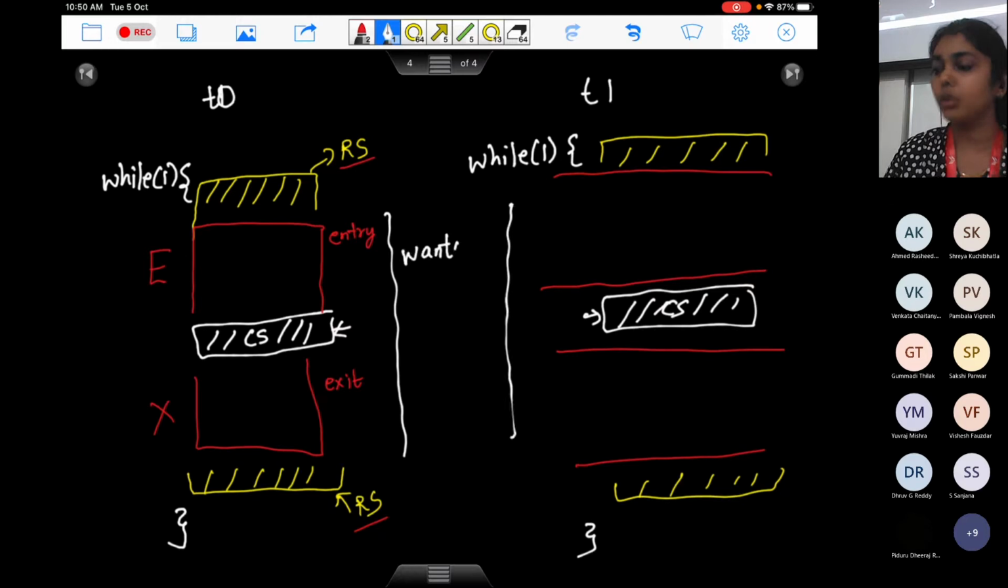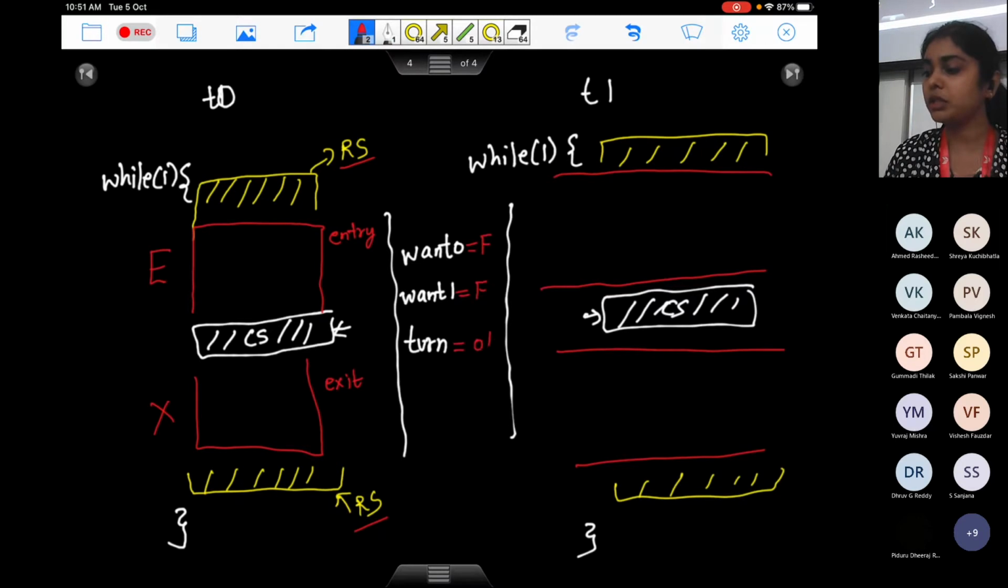One is want 0. Want 0 will tell whether process 0 wants to execute in its critical section or not. Then we have want 1. Want 1 will tell me whether process T1 wants to go in its critical section or not. I'll have a third variable which I'll call turn. Now I'm going to fill up this code. Initially want 0 is false, want 1 is false. Turn, you give it any value, 0 or 1, I don't care. It can be anything.